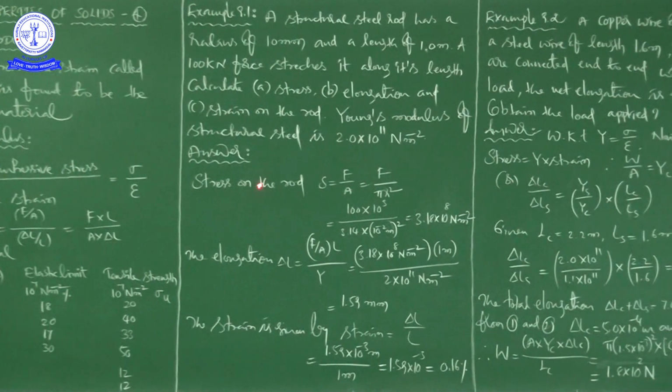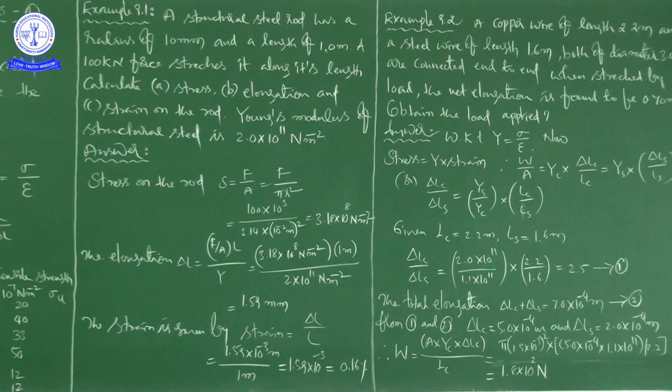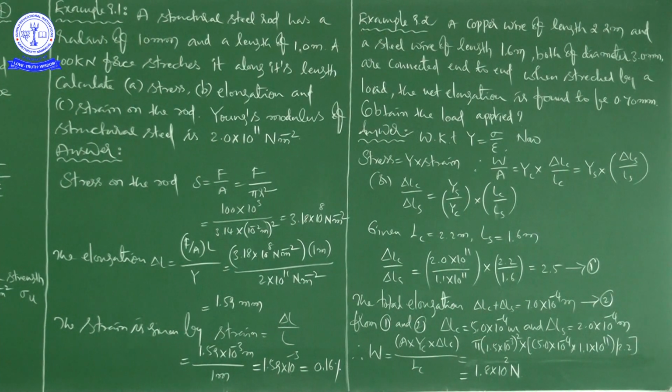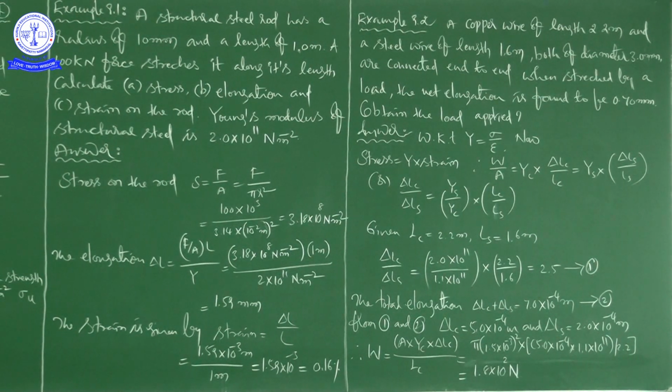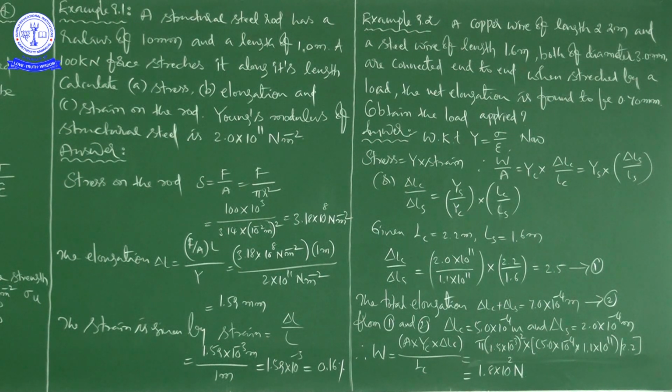See here, example 9.1. A structural steel rod has a radius of 10 millimeters and a length of 1 meter. A 100 kilonewton force, kilo means 10 to the power 3, stretches it along its length. Calculate A, stress, B, elongation, and C, strain on the rod.